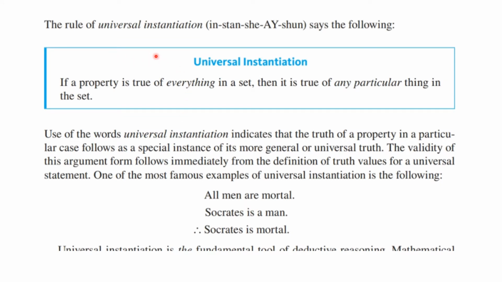There's a rule called universal instantiation, as it says here. It says if a property is true of everything in a set, then it's true of any particular thing in this set. Here's an example of it. If we say all men are mortal, and Socrates is a man, that forces Socrates to be mortal.